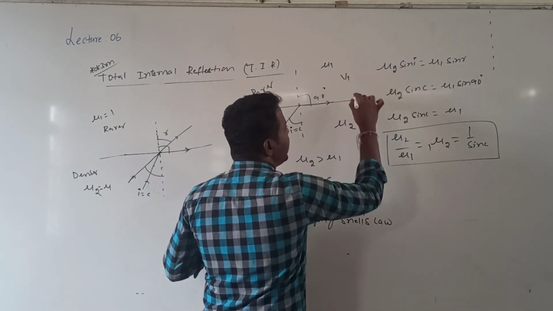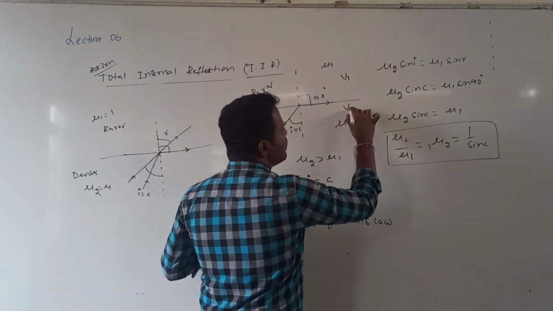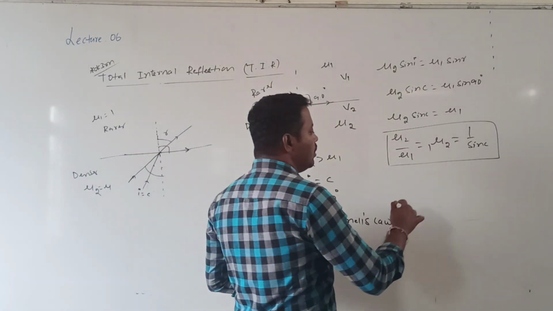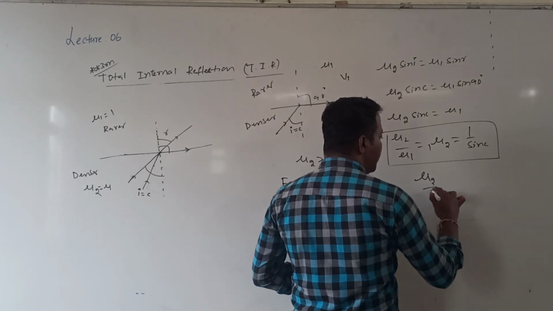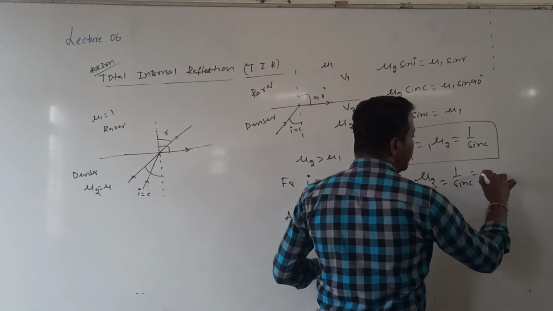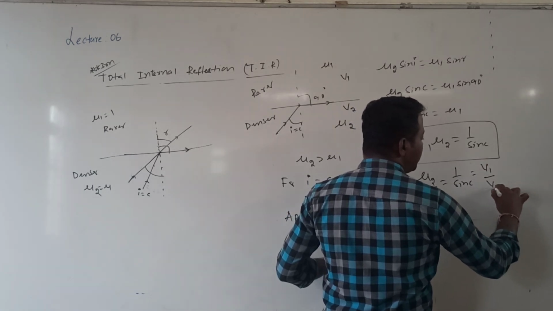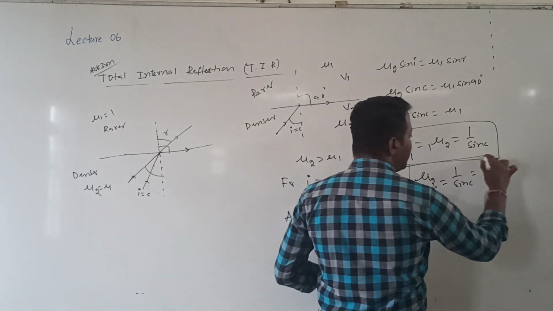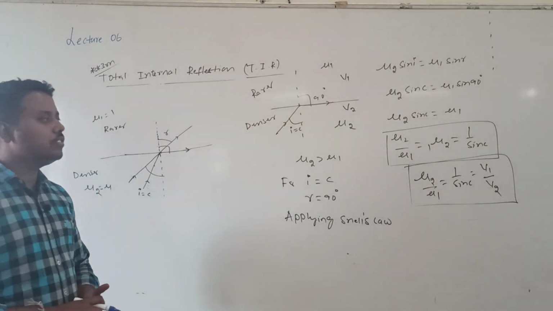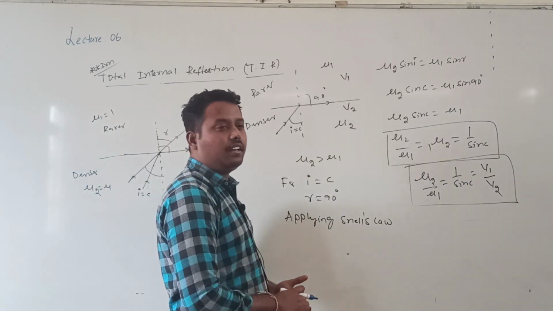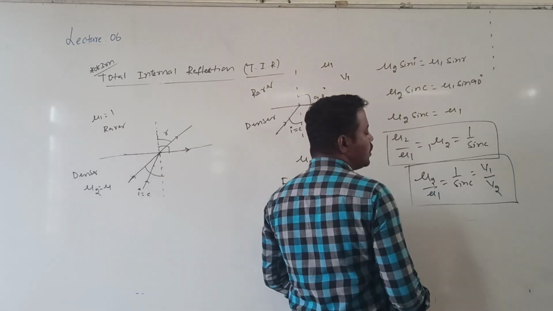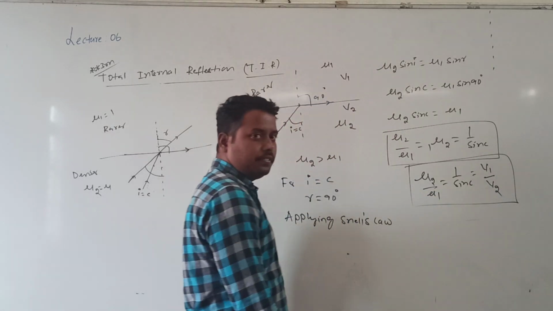If in the first medium the velocity of light is v1 and in the second medium the velocity of light is v2, then I can also write mu2 by mu1 is equal to 1 by sin c, which is equal to v1 by v2. This is the relation for refractive index and critical angle. Are you getting it? So mu2 by mu1 is equal to 1 by sin c, which is equal to v1 by v2.